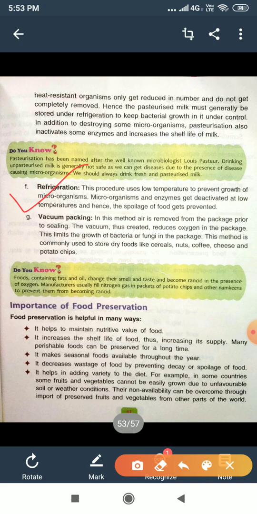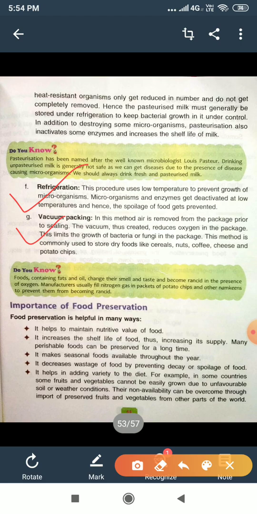Now come to vacuum packing. That means in this method air is removed from the package prior to sealing. Then we pack the food item, and in that vacuum packing no bacteria will grow due to the lack of oxygen. Vacuum packing is used to pack coffee, cheese, and potato chips.